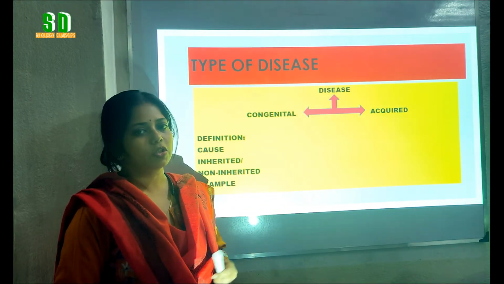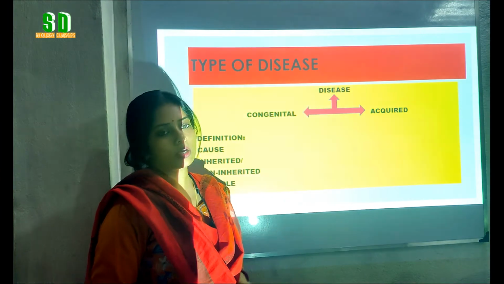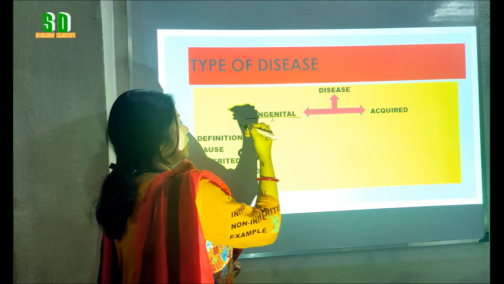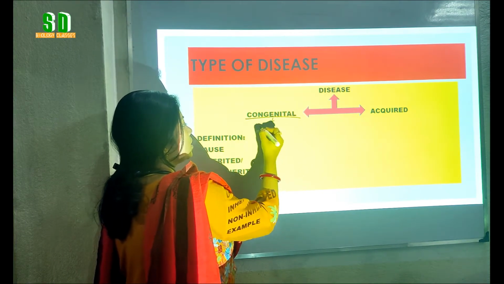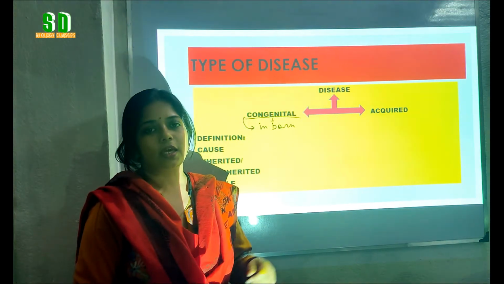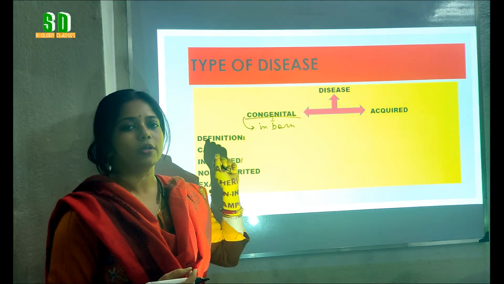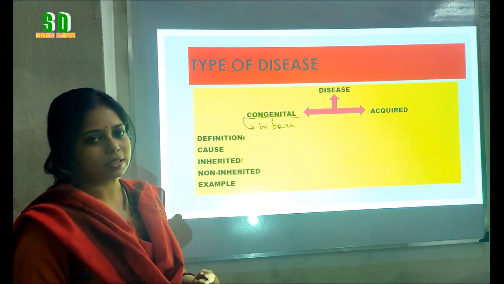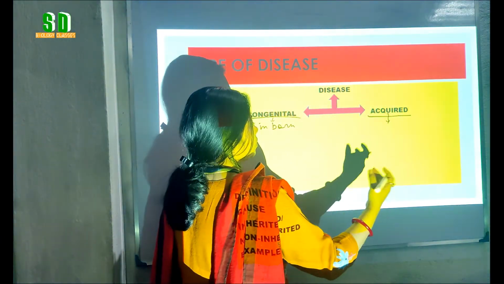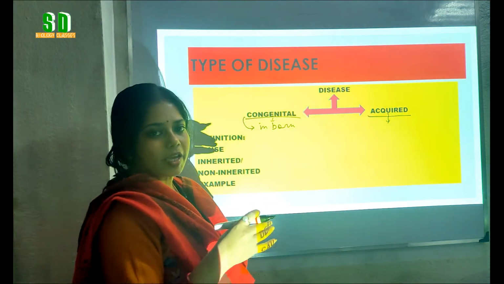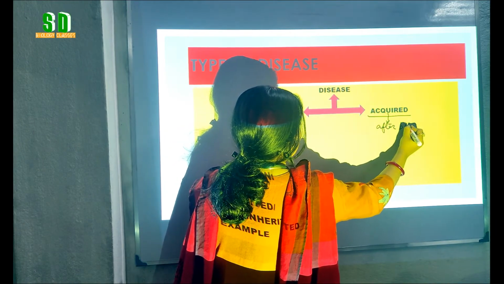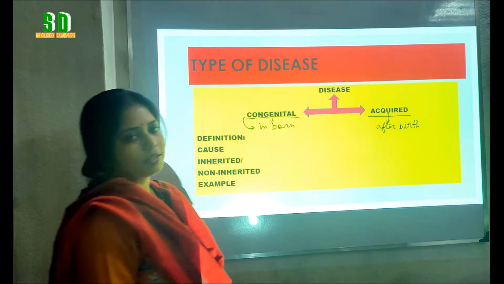Students, diseases are mainly of two types, congenital disease and acquired disease. What is congenital disease? The disease that is present in our body from our birth, or better to say inborn diseases, are called congenital diseases. What is acquired disease? The disease that we acquire at different times of our life, or that develops in our body after birth, is called an acquired disease.